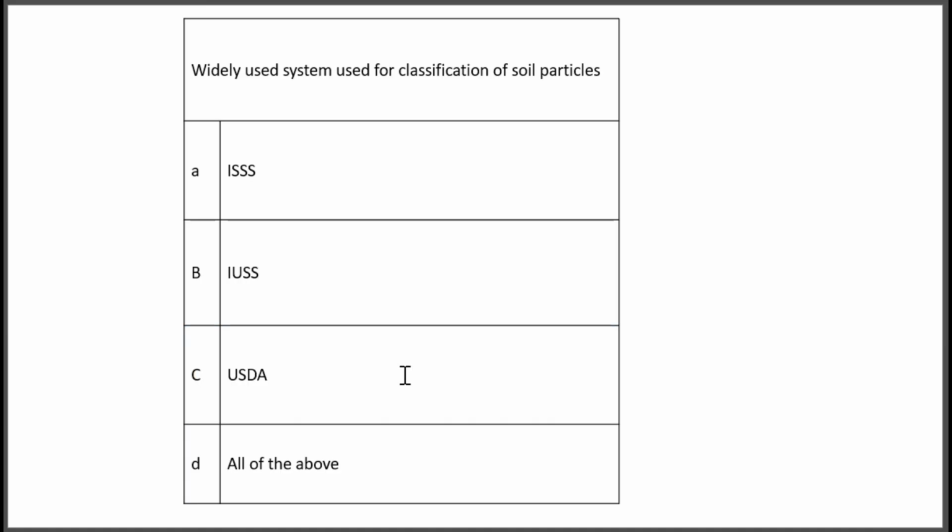Next question, widely used system for the classification of soil particles. Option A, ISSS; option B, IUSSS; option C, USDA; option D, all of the above. Correct answer is all of the above. All these three systems are used for classification of soil particles. According to each system, a different classification of soil particles is present. They made a classification of soil particles into sand, silt, clay, etc.